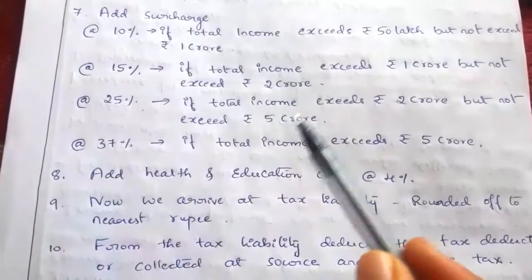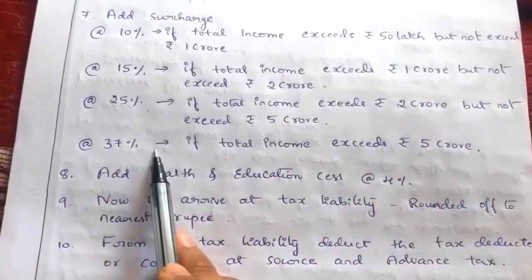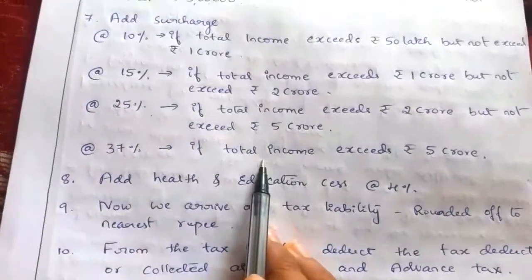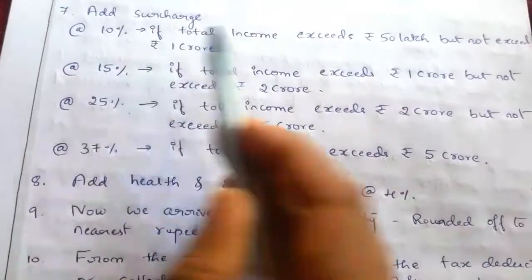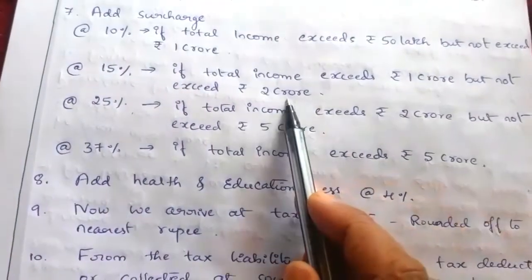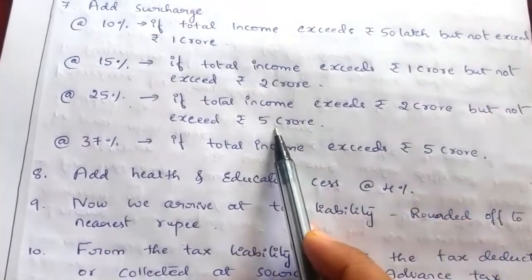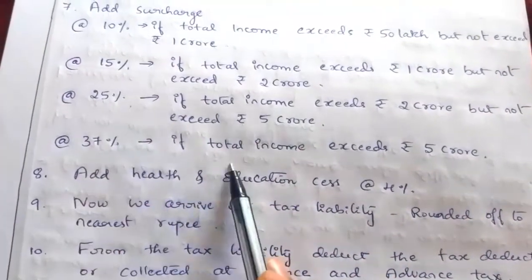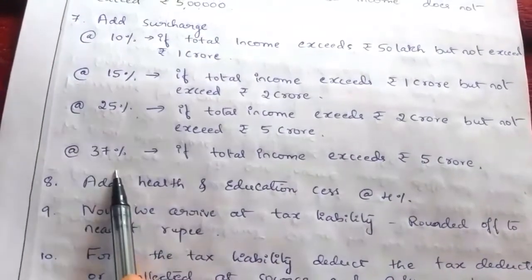Last one, if total income exceeds 5 crore, 37% surcharge is added. Got it? So 50 lakh to 1 crore income, 10% surcharge. From 1 crore to 2 crore income, 15% surcharge. From 2 crore to 5 crore income, 25% surcharge. And above 5 crore income, 37% surcharge.